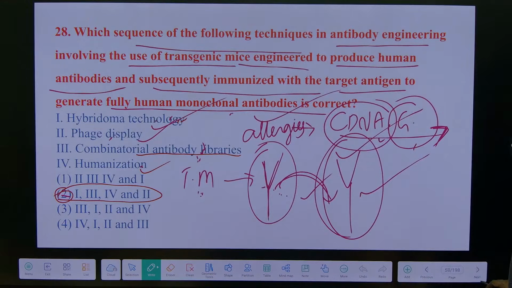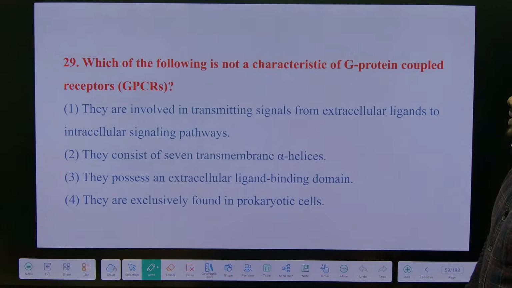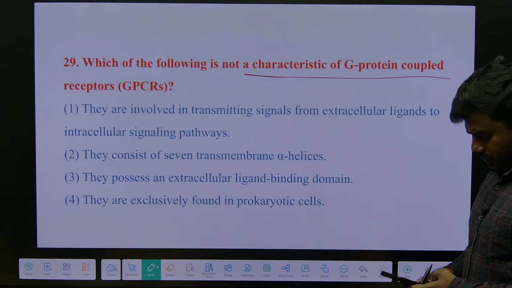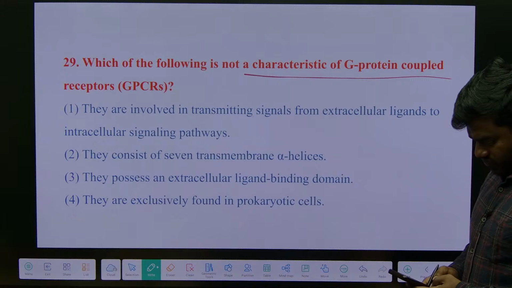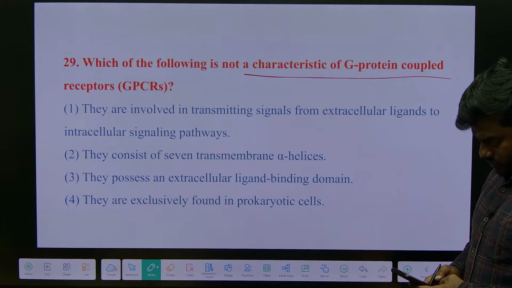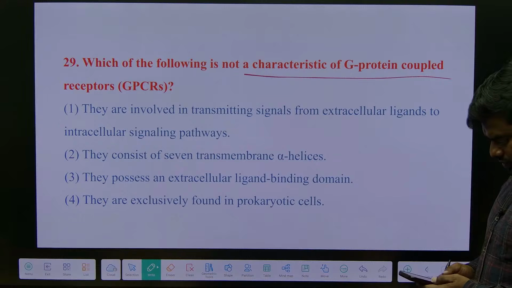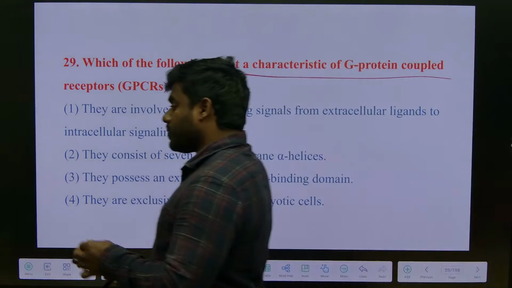Simple, straightforward questions. Which of the following is not... so simple?